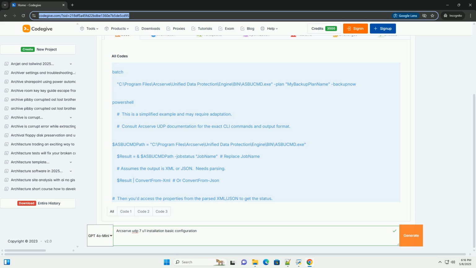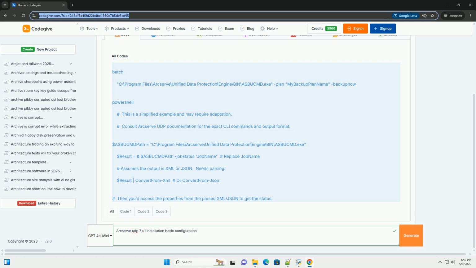3. Basic configuration after installation. 1. Launch the Arcserve UDP console. After the installation is complete, and the server has been restarted if necessary, launch the Arcserve UDP console from the Start menu or desktop shortcut. You may need to specify the host name or IP address of the Arcserve UDP console server. 2. Initial login. Log in to the console using the username and password of the account you specified during the installation, the account that Arcserve UDP services run under.